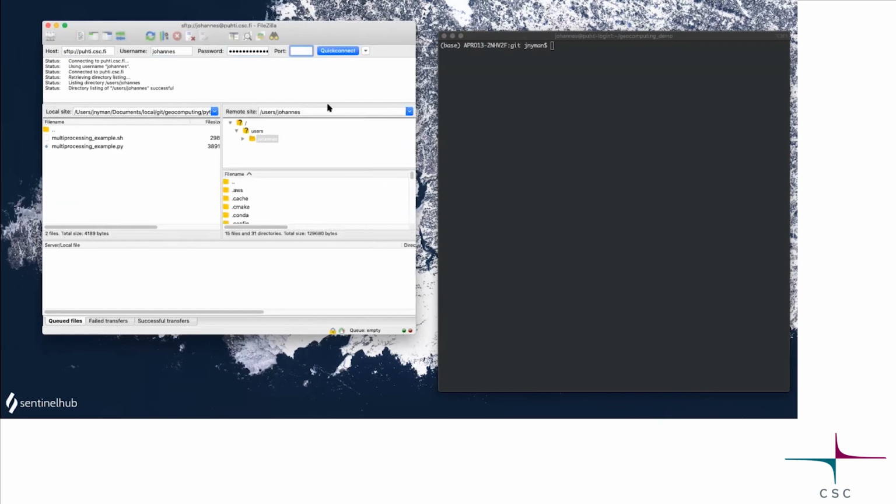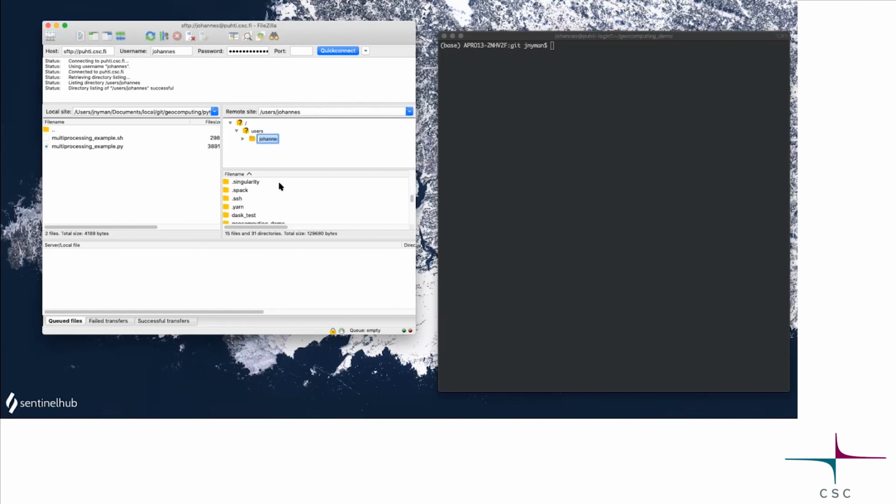So the right side here is the Puhti file system, and the left side is my file system. And I have here already opened the directory. I have these scripts, and here I have my own user directory.